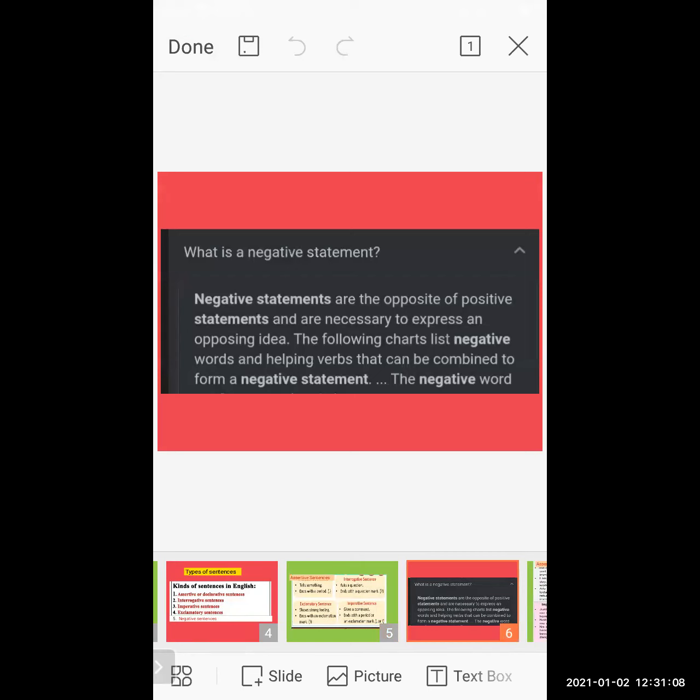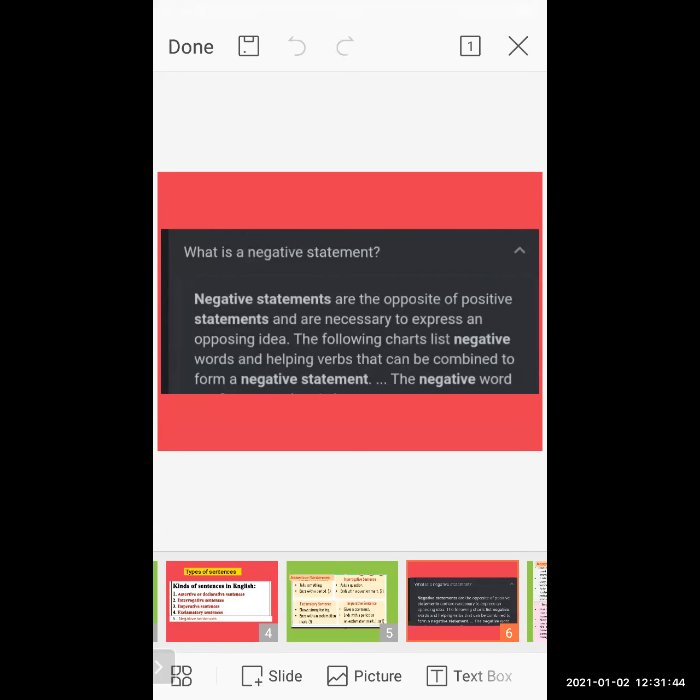What is a negative sentence? Negative statements are the opposite of positive statements. Negative words are the opposite of positive words. When you observe a negative sentence and convert it towards the positive, you have to change some auxiliary verbs. Auxiliary verbs, that means the helping verbs. You have to change them.